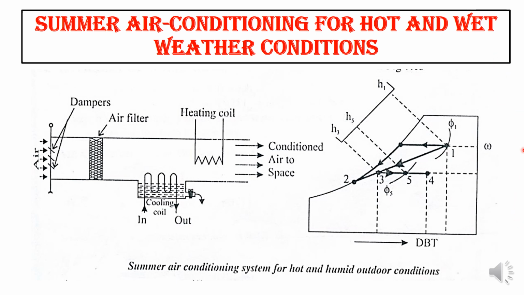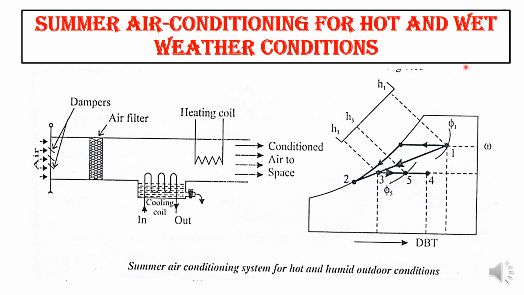First you have to cool the room. The room has to be cooled, and moisture content in the air has to be removed. Dehumidification is required. One is cooling and we have to dehumidify the air. That is the main objective of this condition.